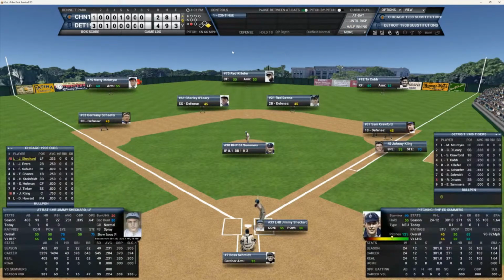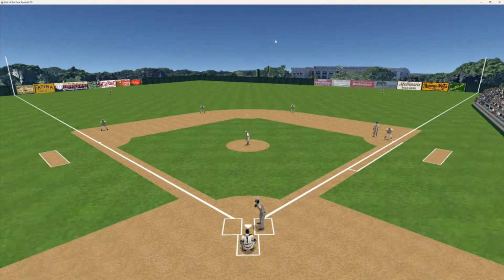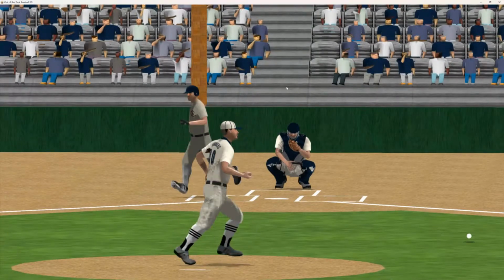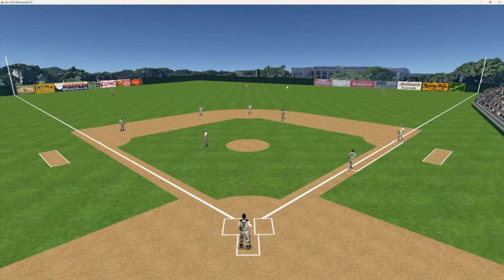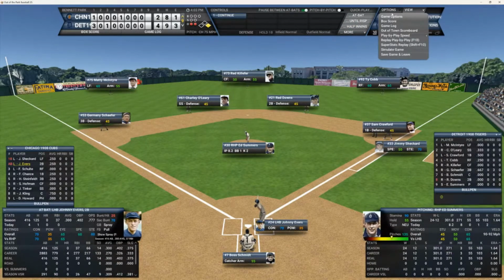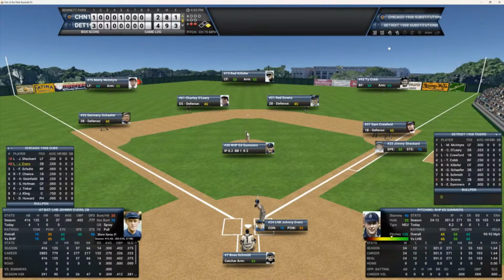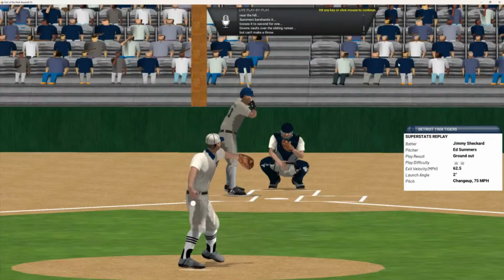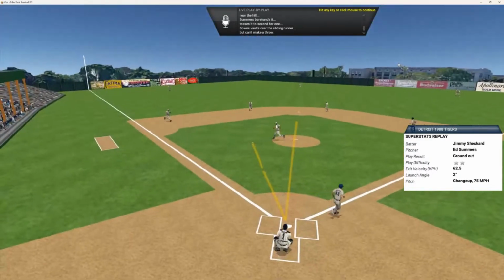Back to the top of the order, and Jimmy Sheckard. Jimmy's 1 for 3. Johnny Kling still down there at first. Here's the 1-2 pitch to Jimmy. That's a slow roller back to the mound. And he throws down to second. Nope, they did get him. Take a look at that again. I thought for sure he was in there safe. So that's 2 outs now. Cubbies down to their last out.